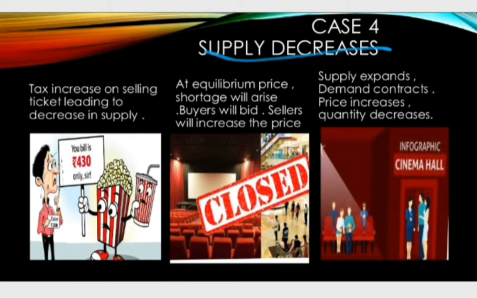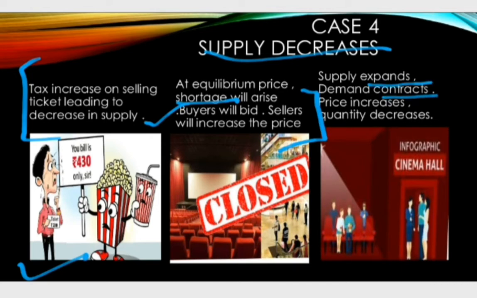Next case, supply decreases. Let's say the government increases tax on selling the tickets. Then it will lead to a decrease in the supply of movie tickets. As a result of the decrease in the supply, there will be a shortage of tickets in the market. Thus, buyers will bid for the higher price, and as a result, sellers will increase the price. Due to the increase in the price, supply will expand and the demand will contract, leading to an increase in price and a decrease in the quantity demanded.